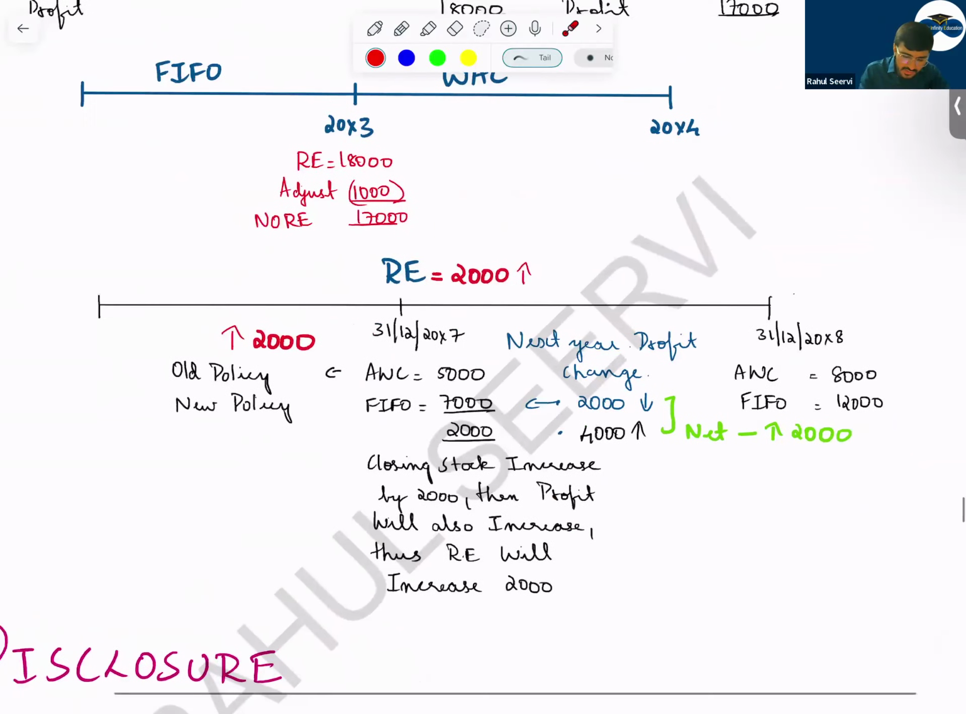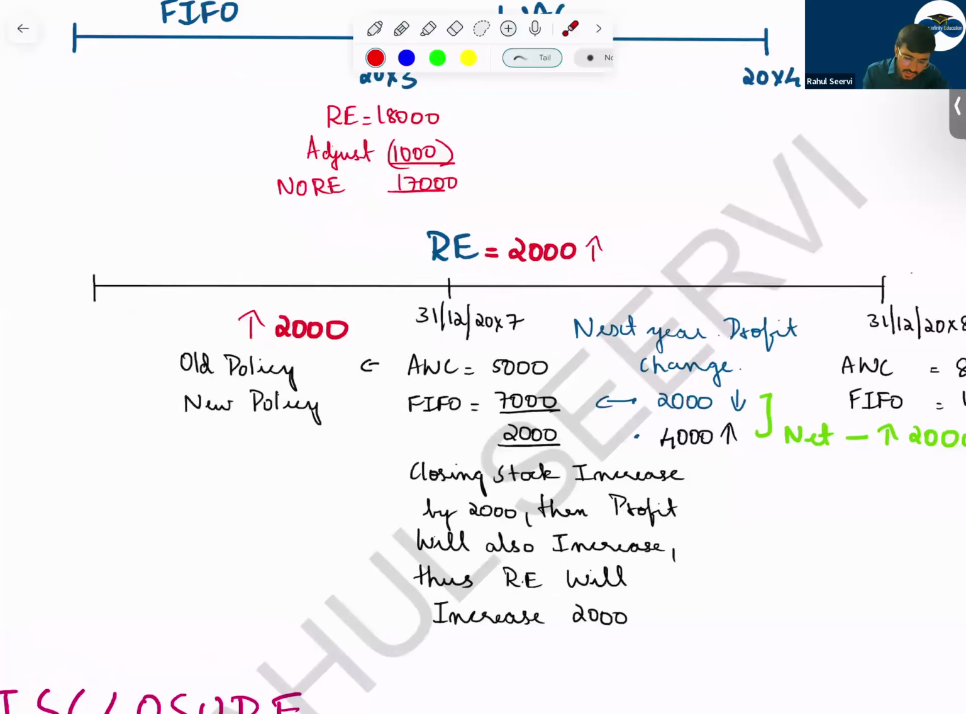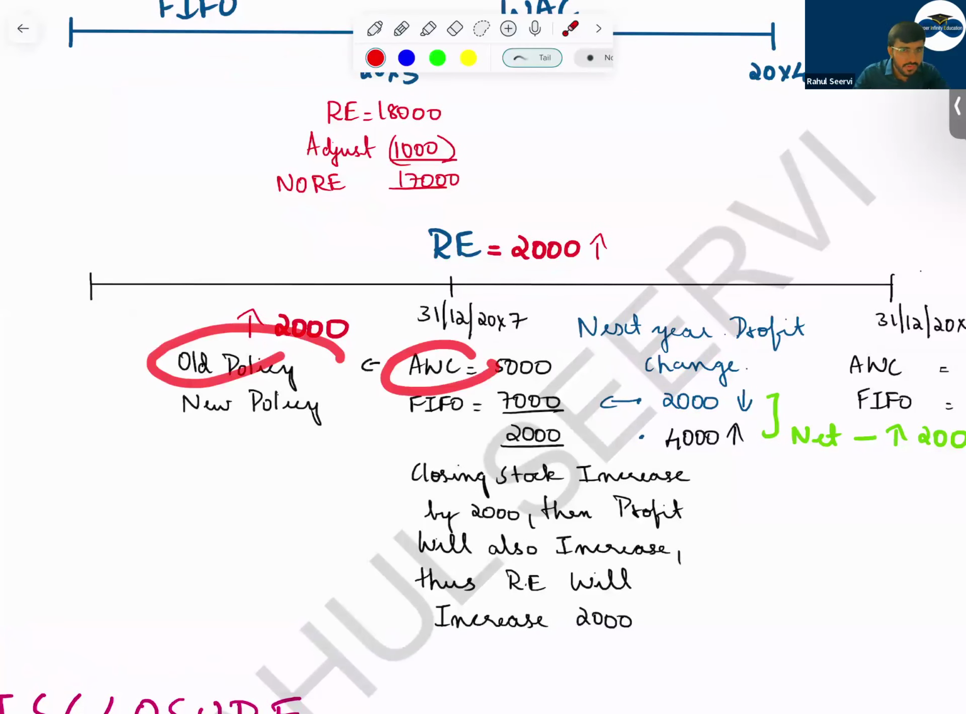So see here now the example which I have taken, a very good example to understand the adjustment here. Now I say this is the year 31st 12 2007 and this is the next year 31st 12 2008. Now the company is following old policy, which is weighted average cost. The company wants to shift to FIFO now. So if the company is shifting to FIFO, can I say the value of inventory is increasing?